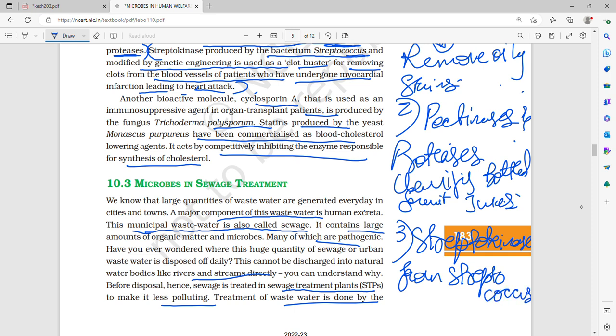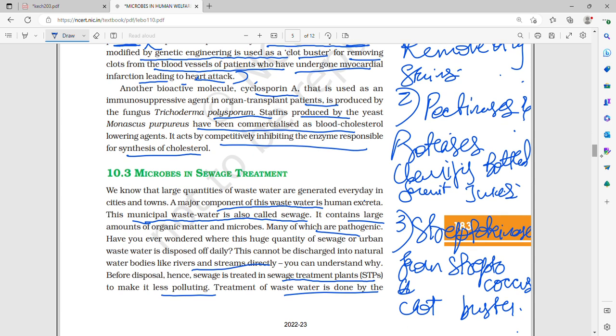It is used as a clot buster for removing clots from the blood vessels of patients who have undergone myocardial infarction, which leads to heart attack.